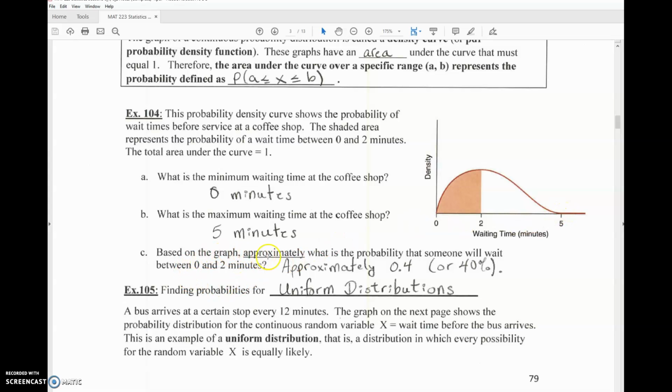Now, based on the graph, approximately what is the probability that someone will wait between 0 and 2 minutes? What we would have to do is find the area between 0 and 2 minutes that lies under the probability density curve, the probability density function. Finding that area exactly is not possible. We're just estimating it right here. We can't find the area under such a thing unless we had calculus ability and we knew exactly what this function was, so we're not doing that. We're just estimating it. It looks like it's not quite half, but maybe around 40% of the area under the curve. So that's an approximately 0.4 probability, or 40%.